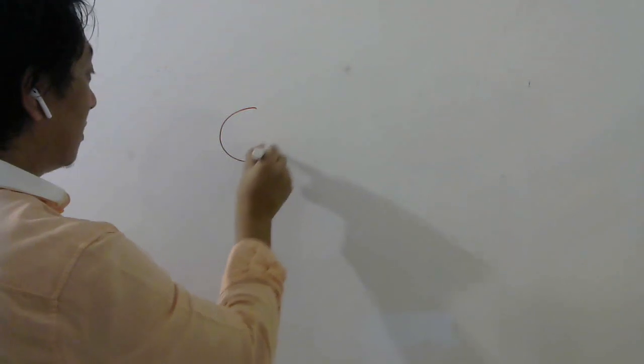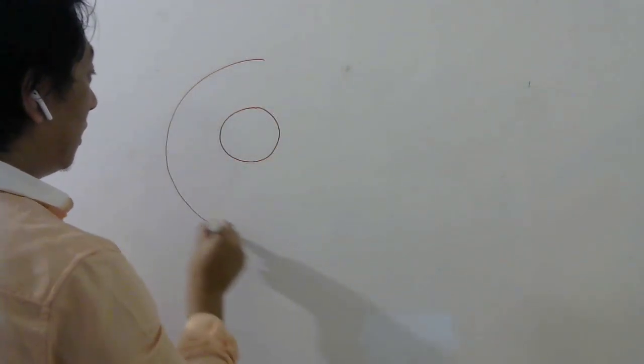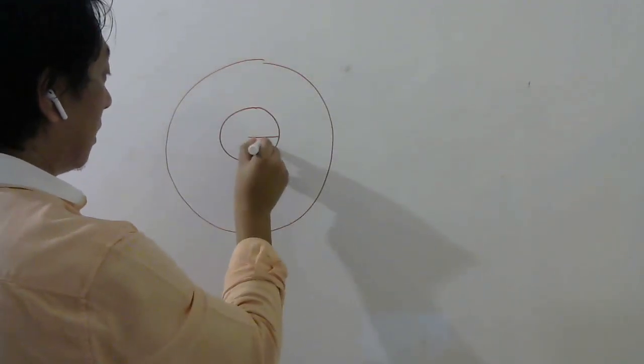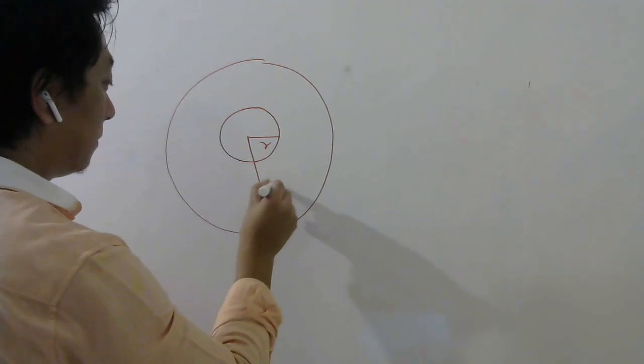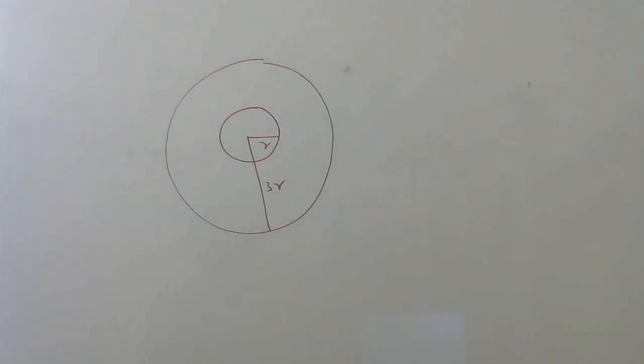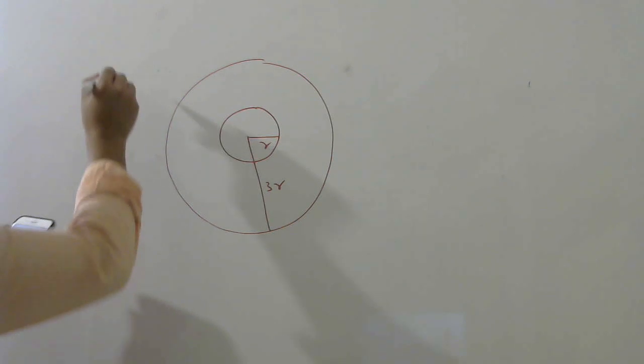So listen carefully. Figure shows two conducting thin concentric shells of radii R and 3R. So there are two conducting shells of radii R and 3R. Question number 48.